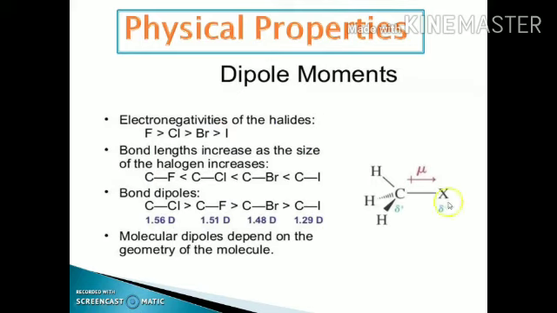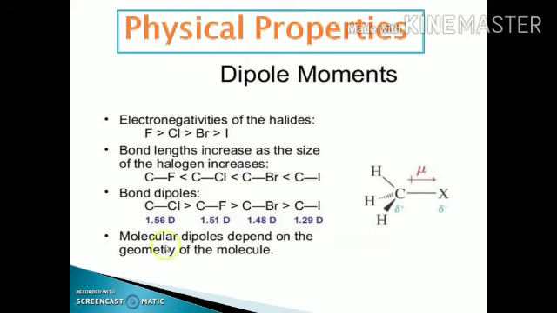The next property is the dipole moment. The polar bond of the alkyl halide compounds gives some dipole moment, and the electronegativity of the halides decreases as we move down the group. Similarly, as the size of the halogen group increases as we move down the group, the carbon-halogen bond length also increases and the dipole moment decreases as we move from chlorine to iodine. Why? This order gets reversed for fluorine because of its small size, there are inter-electronic repulsions, and it is less electronegative than chlorine.